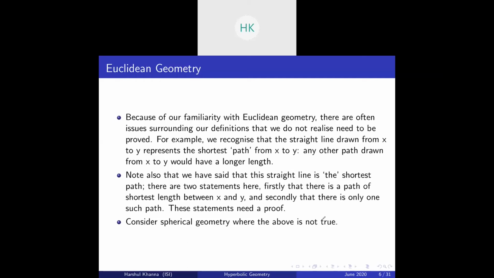Let me annotate. Consider a sphere, and, let me change the colors, consider any two diametrically opposite points. We know that the shortest distance between them is a semicircle that runs along the surface of the sphere. Now note there exist infinitely many such semicircles. So the uniqueness part is false here. So there exists geometry where this postulate does not hold. You may not have a notion of shortest path, and it may not be unique. Okay, so let's move on.